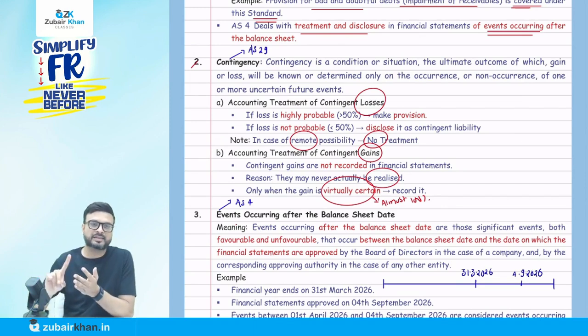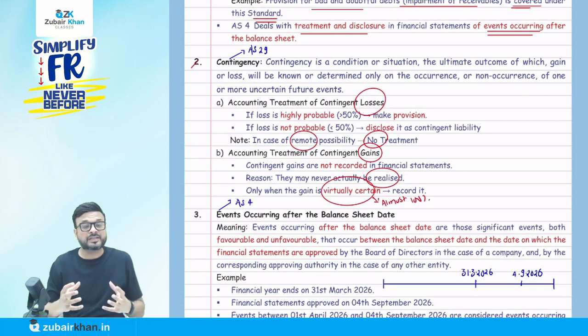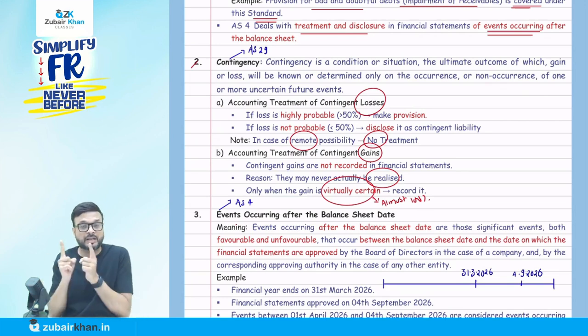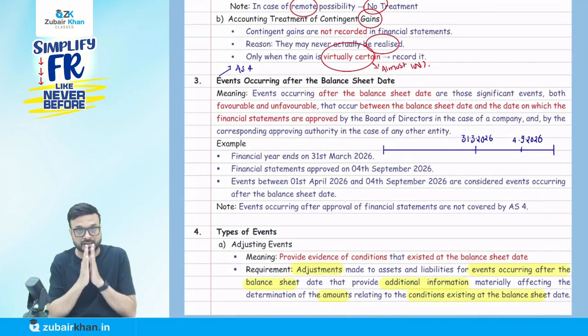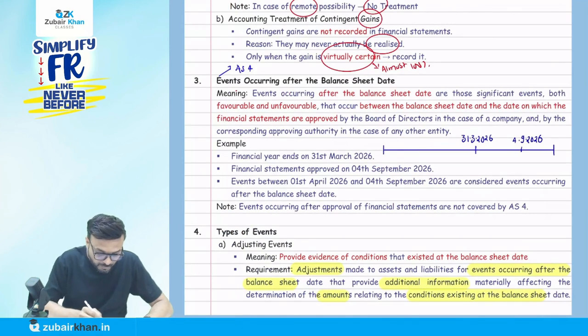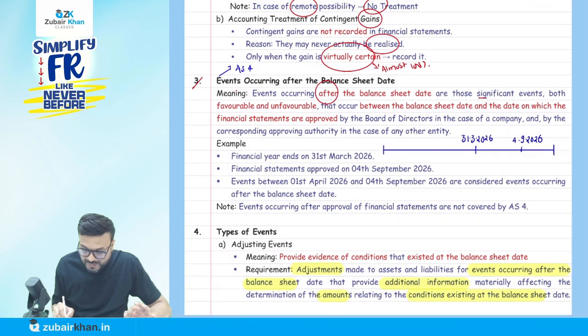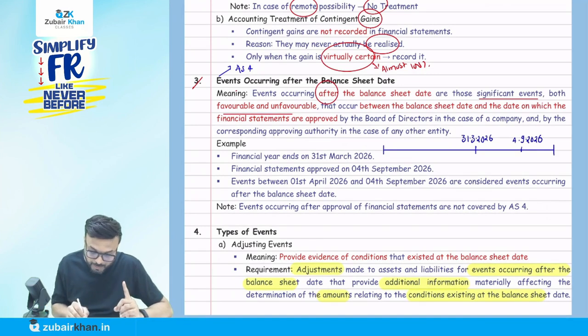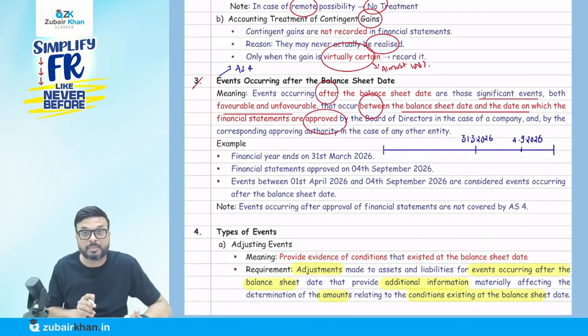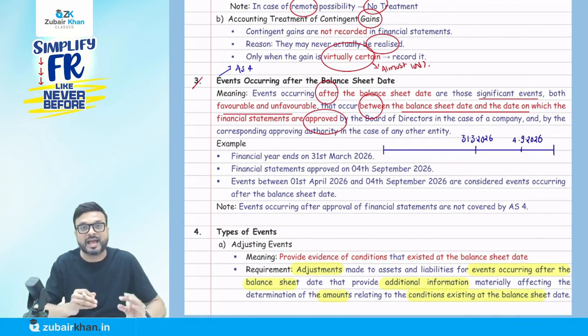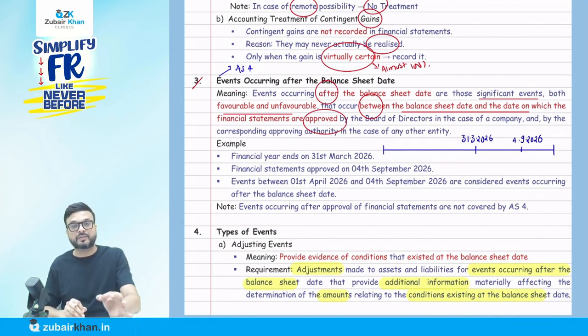This part also comes in AS 29, but in much more detail. Contingent liability, contingent asset, provision, all will be there in AS 29. AS 4 only deals with events occurring after the balance sheet date. Now understand this point. What do you mean by events occurring after the balance sheet date? Those are significant events, both favorable and unfavorable, that occur between the balance sheet date and the date on which the financial statements are approved, by the board of directors in case of a company and by the corresponding approving authority in case of any other entity.